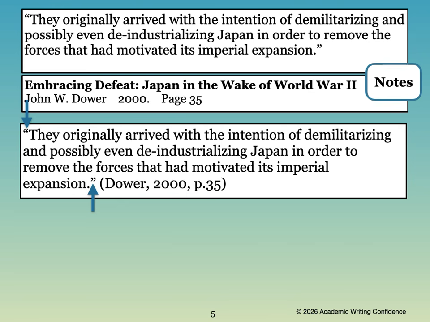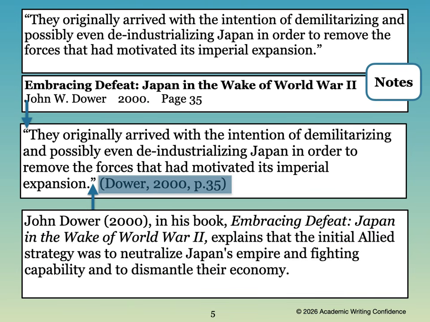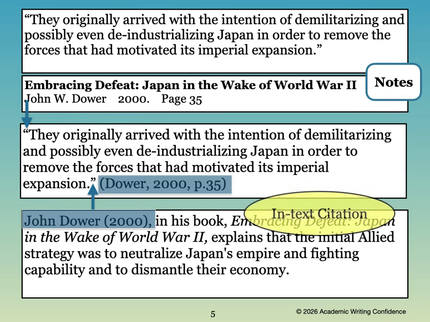After the quotation, you will need to include the in-text citation. Because this is a direct quote, words that you've copied from the book, you will need to include the page number where these words can be found. If you decide to describe this information in your own words, you can include the information in your essay like this. You will give the name of the author and the publication date. And then you use your own words to paraphrase what the author has said. These are two ways that you can include an in-text citation.